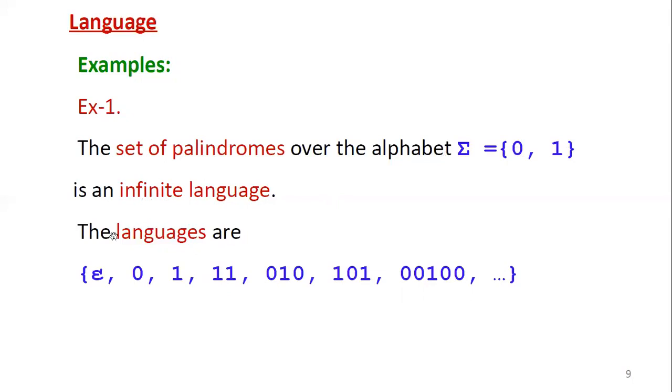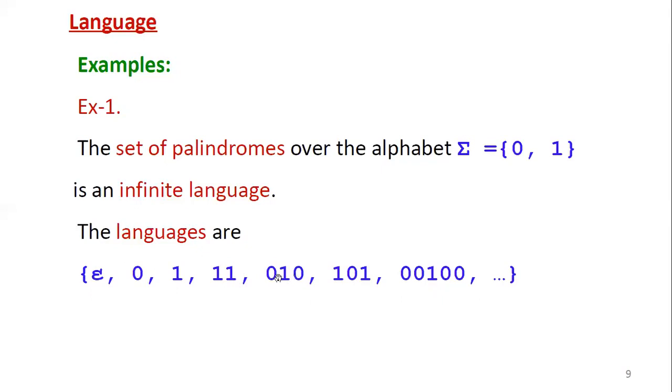So sigma closure by default includes null for all cases. First, by default take null, comma. Individual numbers by default which are palindromes: 0, 1. If you reverse 0, 1 you get the same, no change. Then 1, 1: if you reverse it you will get the same again. Then again you can take 0, 0, you can reverse and you will get the same.